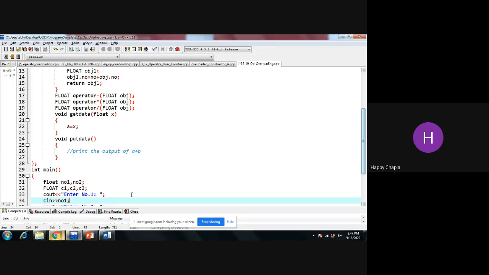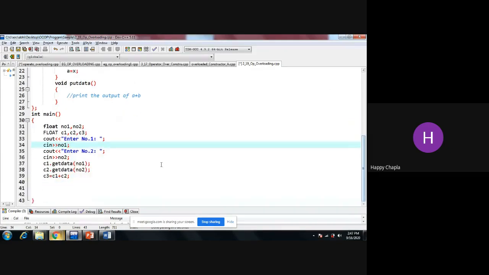Okay. So for this, what I am trying to do is, after adding this value, I need to print that value on the screen. So see out, operator plus.